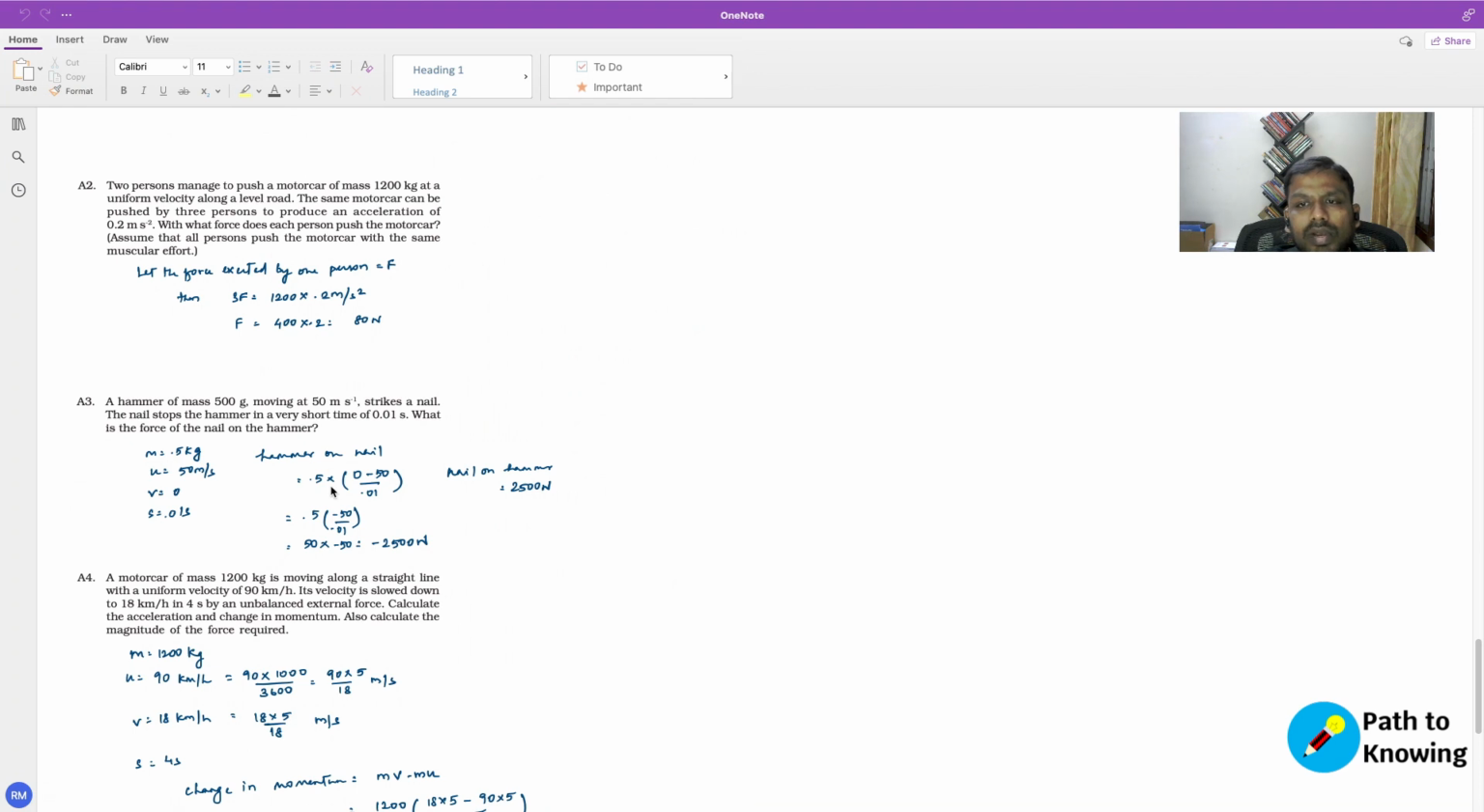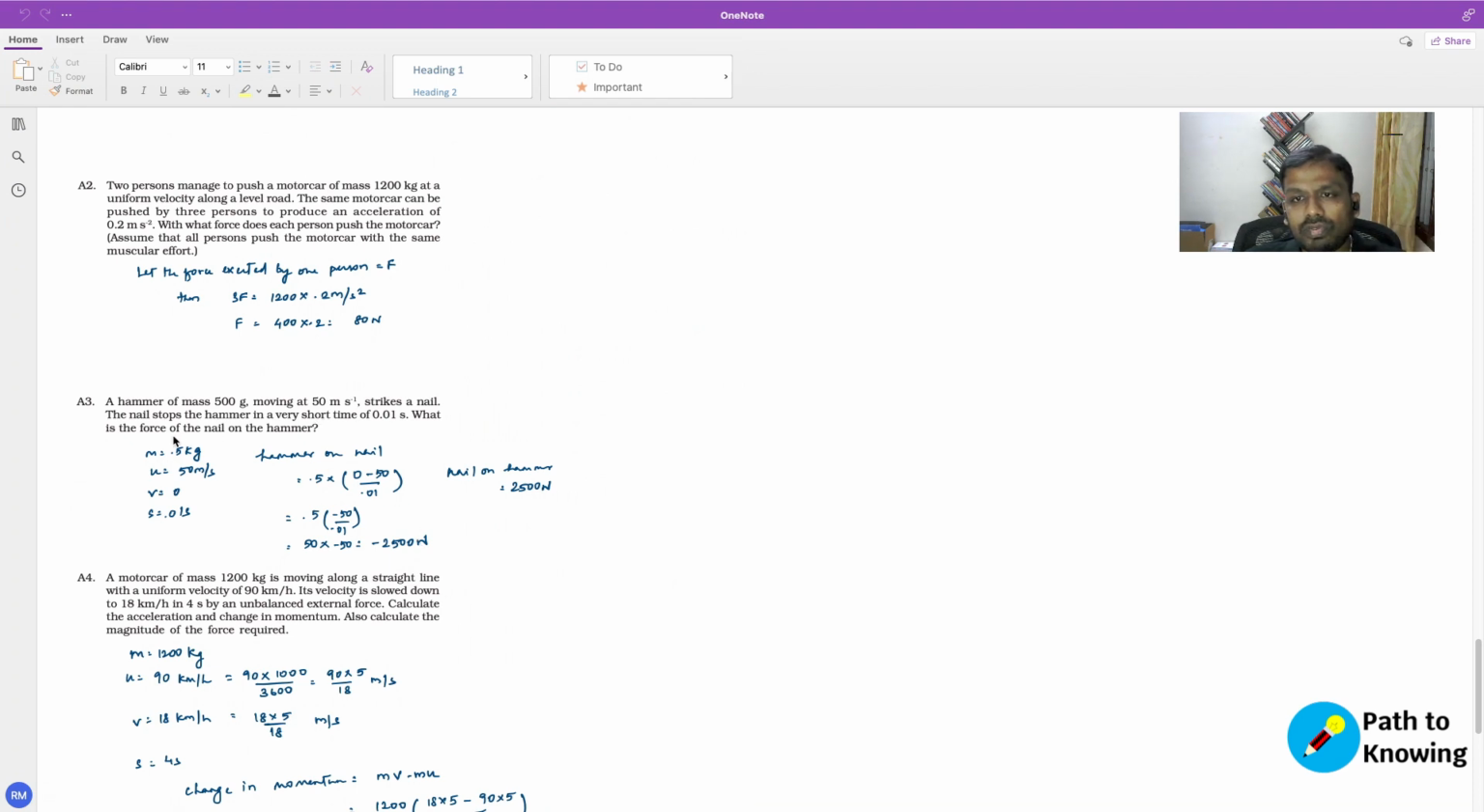So the force applied by the hammer on the nail is the mass of the hammer times the acceleration. So which is 0.5 times (0 minus 50) by 0.01. So which comes down to be minus 2500 newtons. So this is a force exerted by the hammer on the nail.